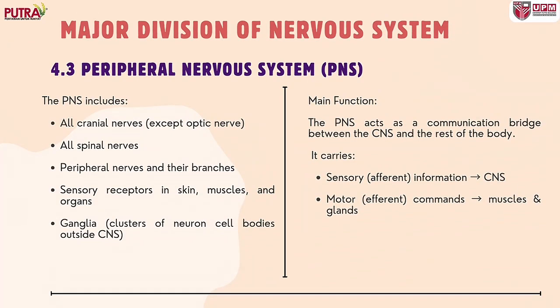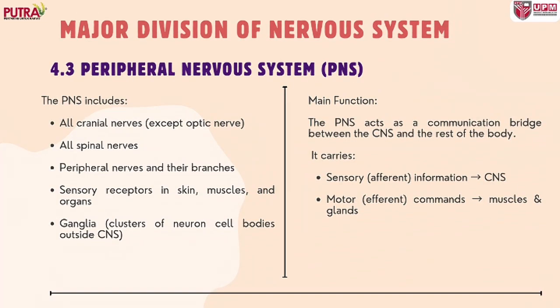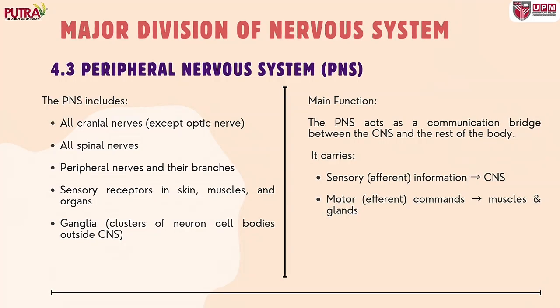The peripheral nervous system includes all cranial nerves, all spinal nerves, and peripheral nerves and also their branches. The main function is to act as a communication bridge between the CNS and the rest of the body. It carries sensory information to the CNS and motor commands to muscles and also glands.